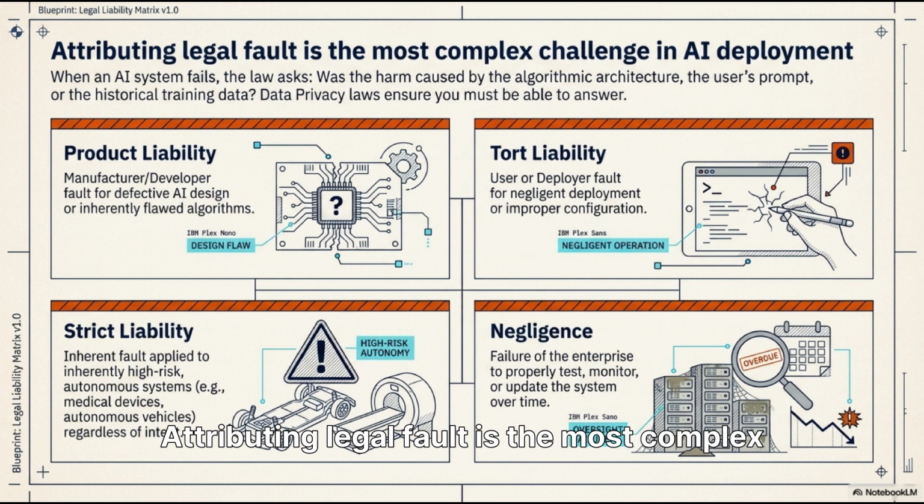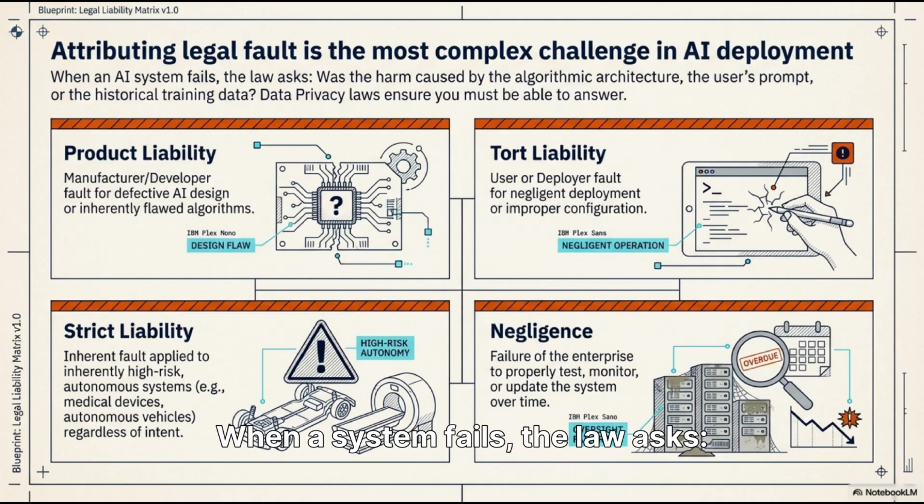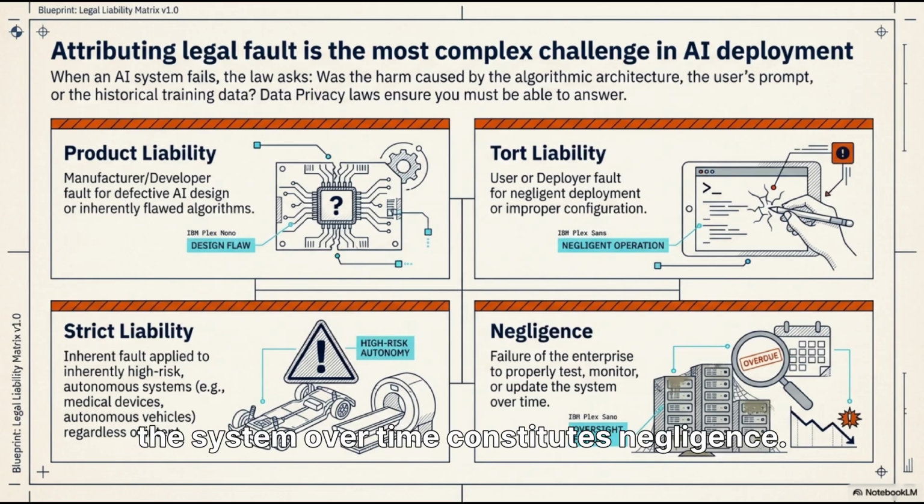Attributing legal fault is the most complex challenge in AI deployment. When a system fails, the law asks, was it the architecture, the prompt, or the data? Failure to properly test, monitor, or update the system over time constitutes negligence. Data privacy laws ensure you must have the answer.